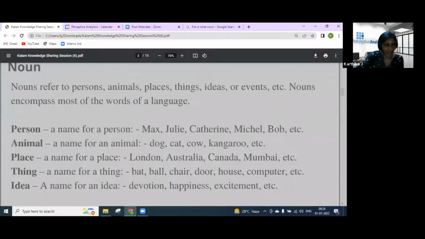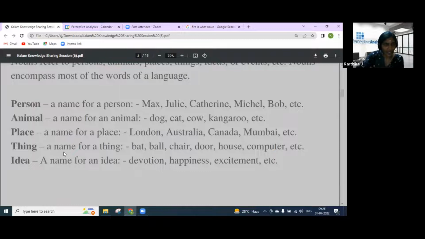And the next one is animals. Animals are also represented by an animal name. For example, dog, cat, cow, kangaroo. Next one is a place, the name of the place. For example, London, Australia, Canada, Mumbai. And the next one is things, the name of a thing, like bat, ball, chair, door, house, computer. Next one is idea. Mostly it will represent devotion, happiness, excitement, sorrow, those kinds of things.